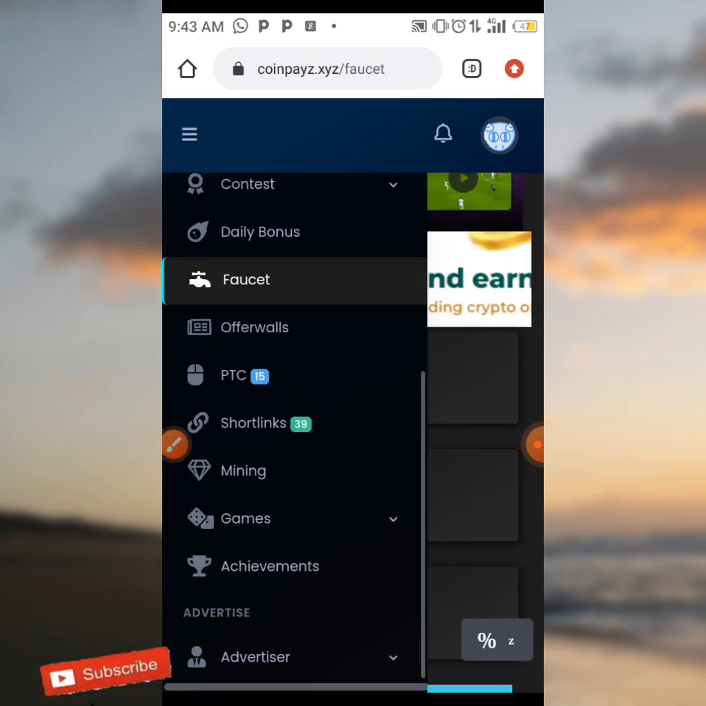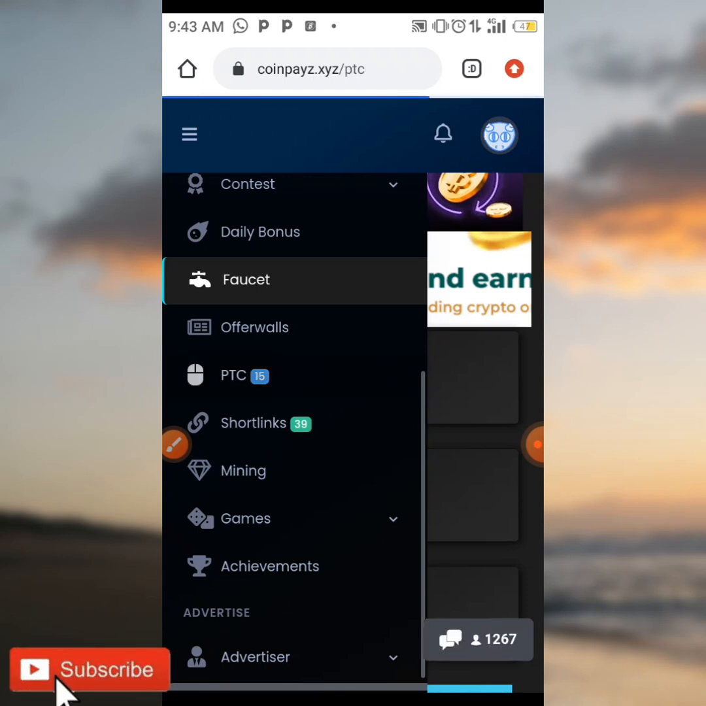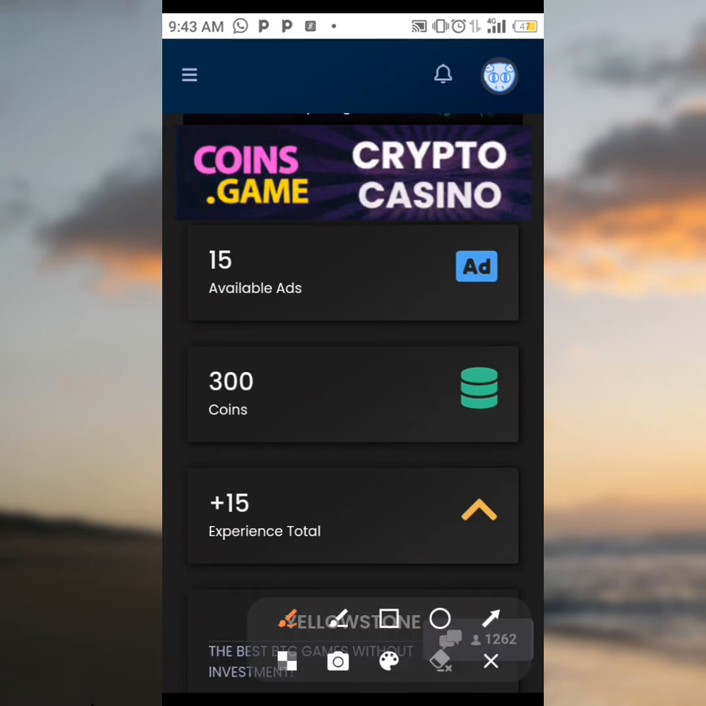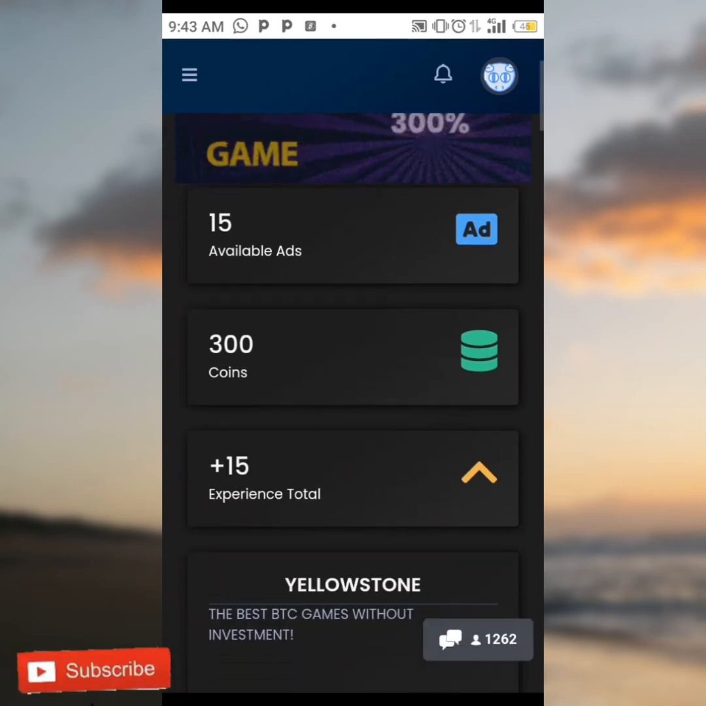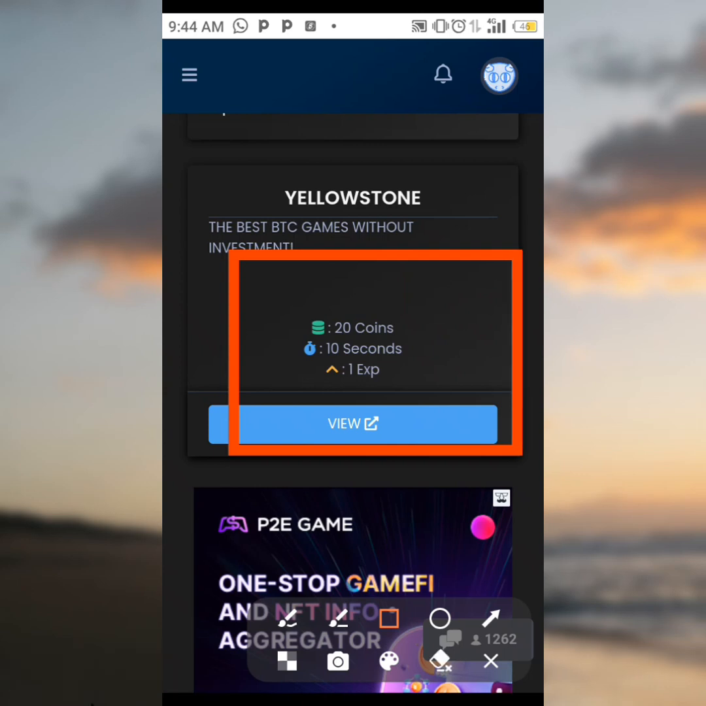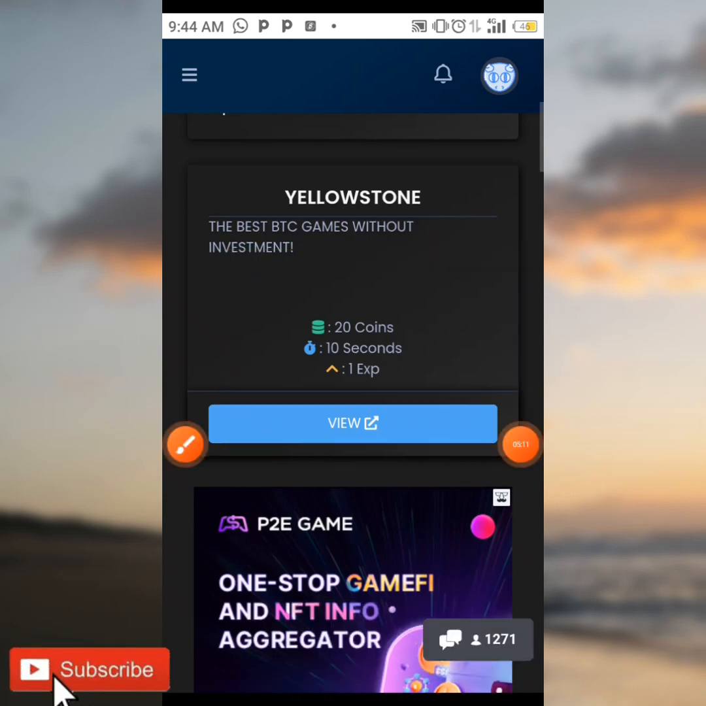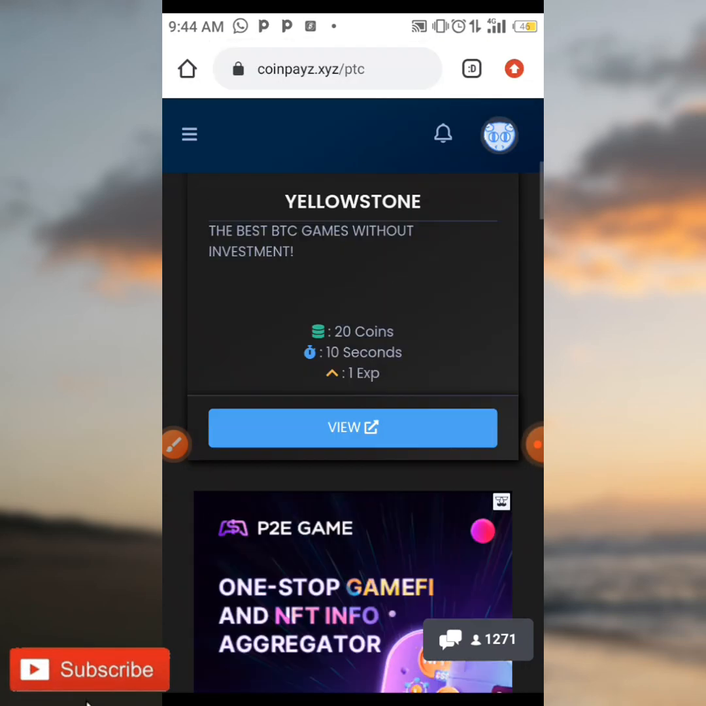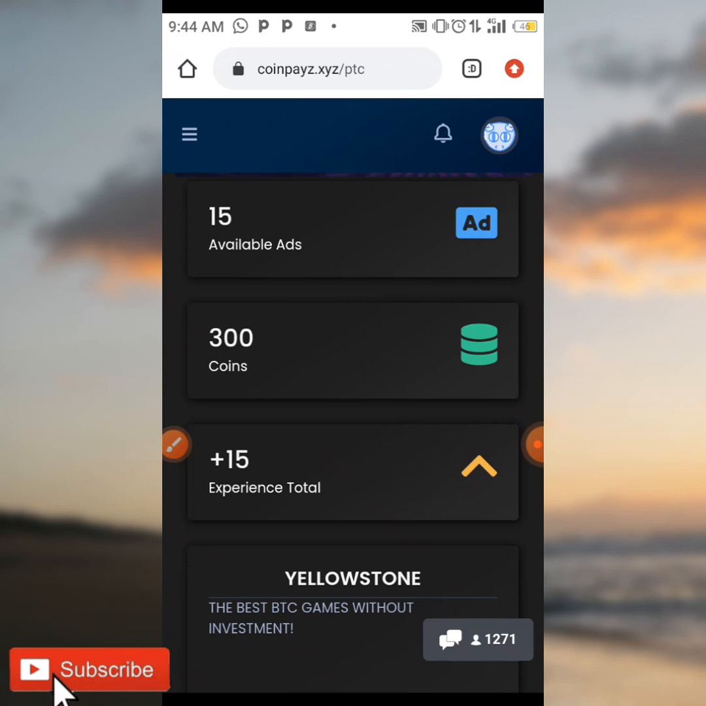So guys, you can also try out the PTC ads. When you click on PTC, you're going to be viewing some ads for a total of 300 coins, as you can see over here. As you can see, you're going to be viewing this ad for 10 seconds to earn 20 coins, and this also earns 20 coins for viewing for 10 seconds, and the rest of them, and the total is about 300 coins you're going to be earning from this PTC.